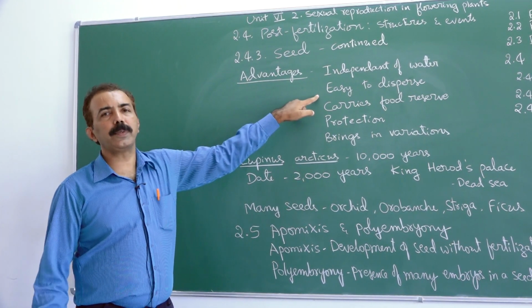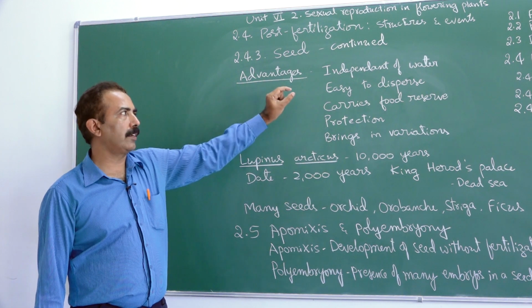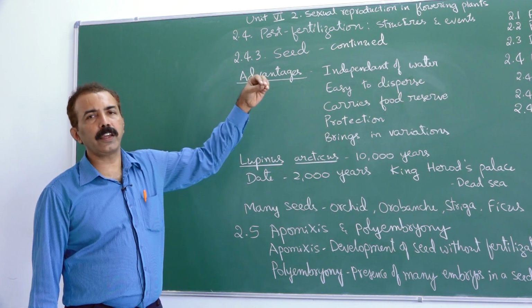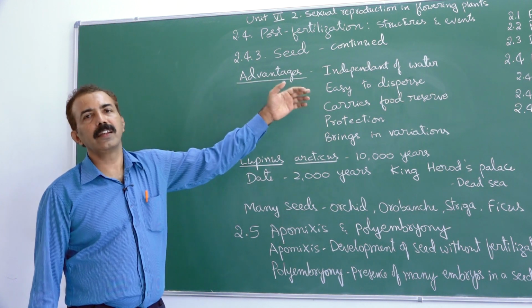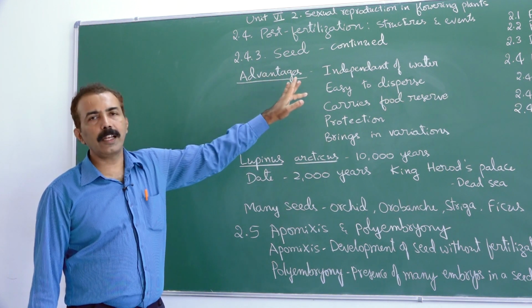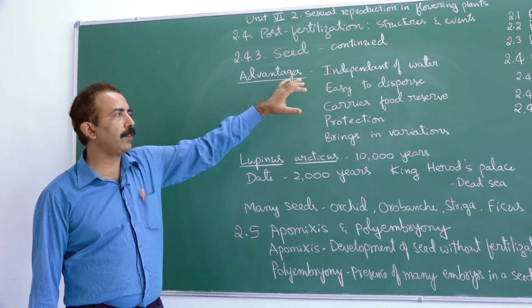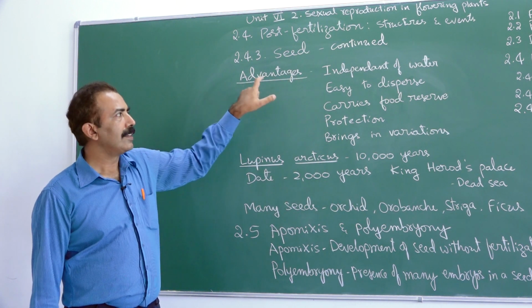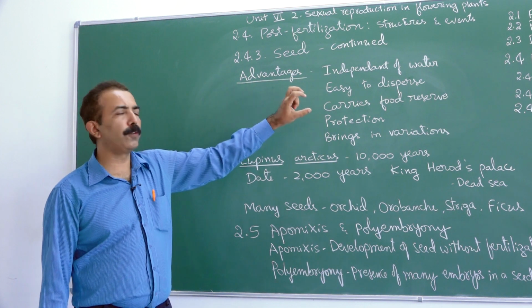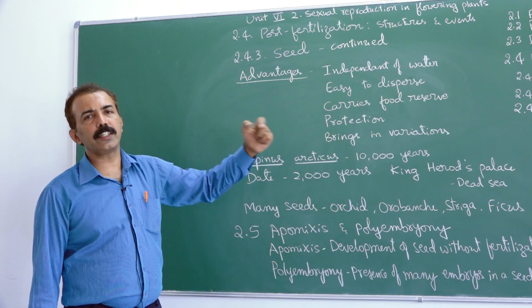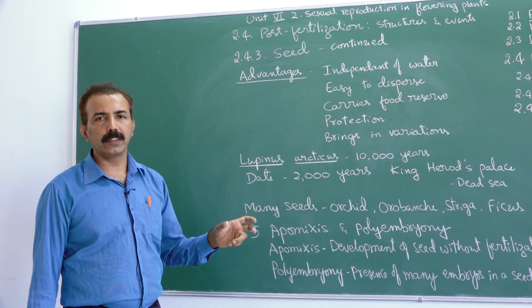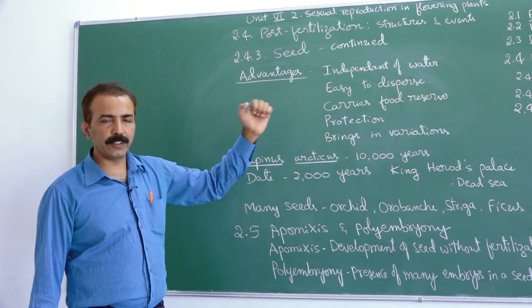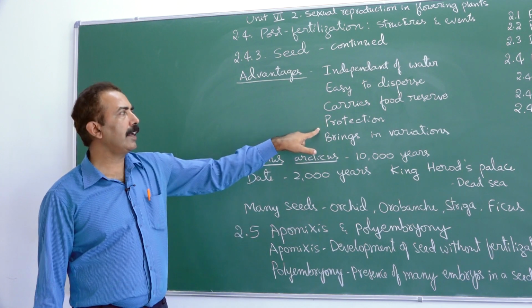Seeds are easy to disperse. They are very compact. Some of them carry bunch of hairs or wings. Thus they travel a long distance and reach faraway places. This helps the species to establish in different areas. Seeds, they carry a lot of food reserve. When the seed germinates, this food will be utilized in establishment of the plant. That's the greatest advantage. The seed has seed coat.